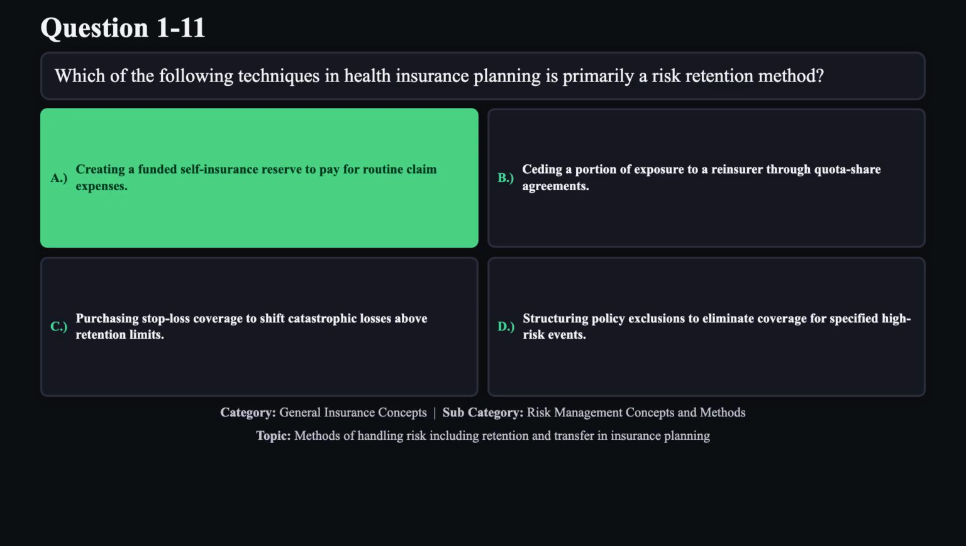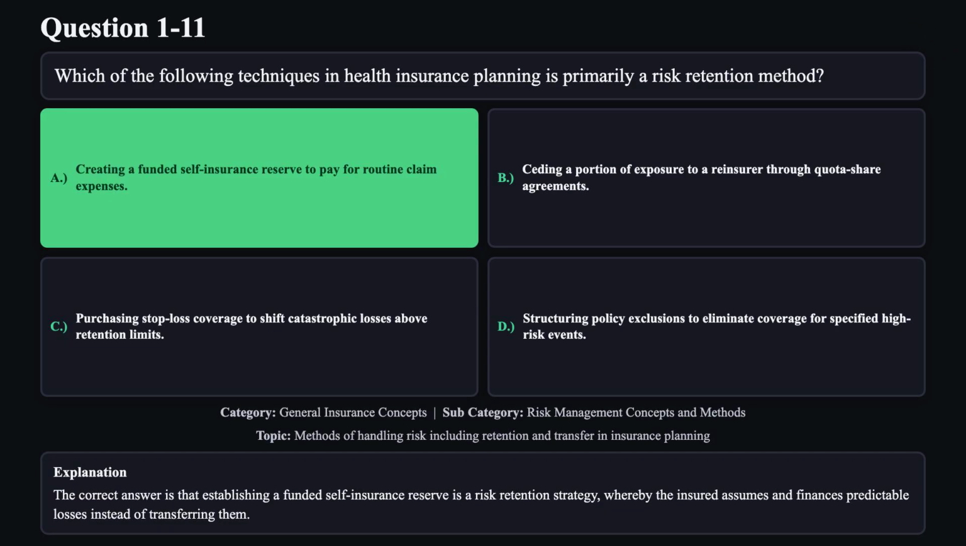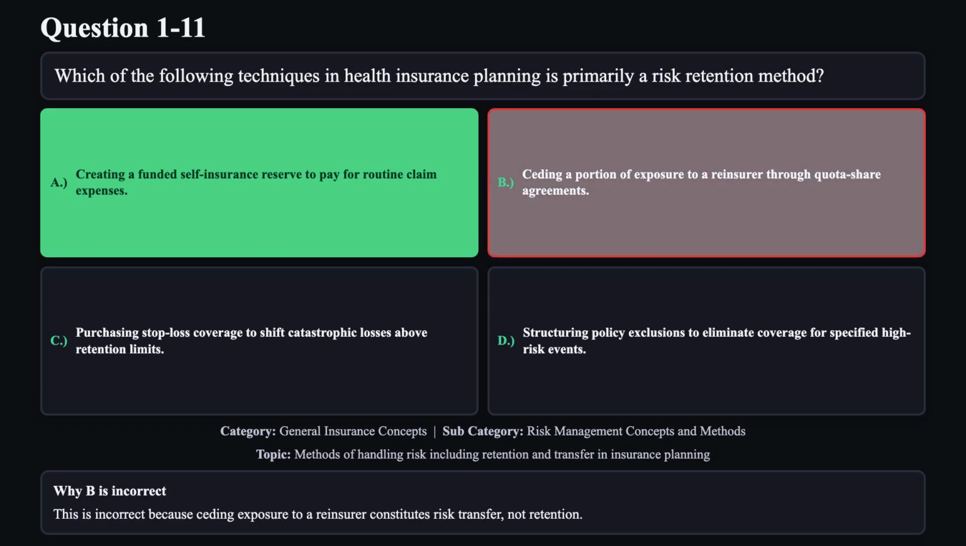The correct answer is A. The correct answer is that establishing a funded self-insurance reserve is a risk retention strategy, whereby the insured assumes and finances predictable losses instead of transferring them. Reason B is not correct. This is incorrect because ceding exposure to a reinsurer constitutes risk transfer, not retention.